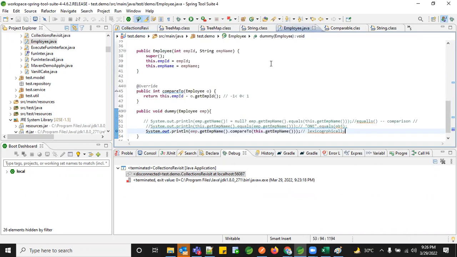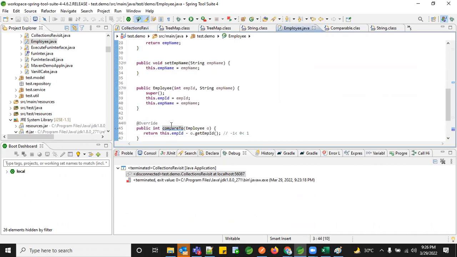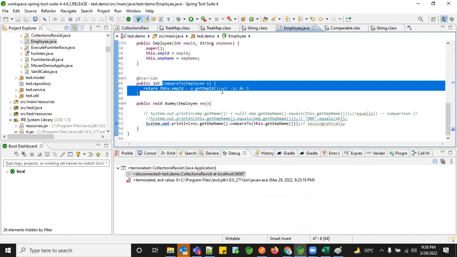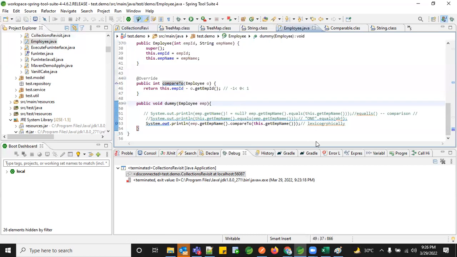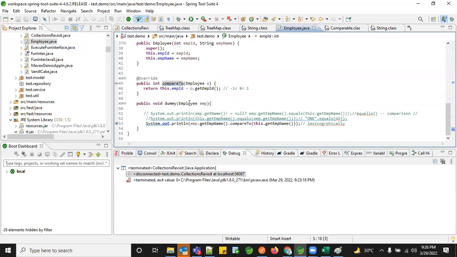And how are we going to implement Comparable? Basically, in all your object classes, you just need to implement that interface and override the compareTo method with the logic which you want. This logic can be based on any number of arguments. It can be an int, a long, a BigDecimal, or anything. You can write your own logic to do your comparison and then get the final result. It doesn't have to be only one attribute. It can be multiple attributes or any kind of operation on top of it.